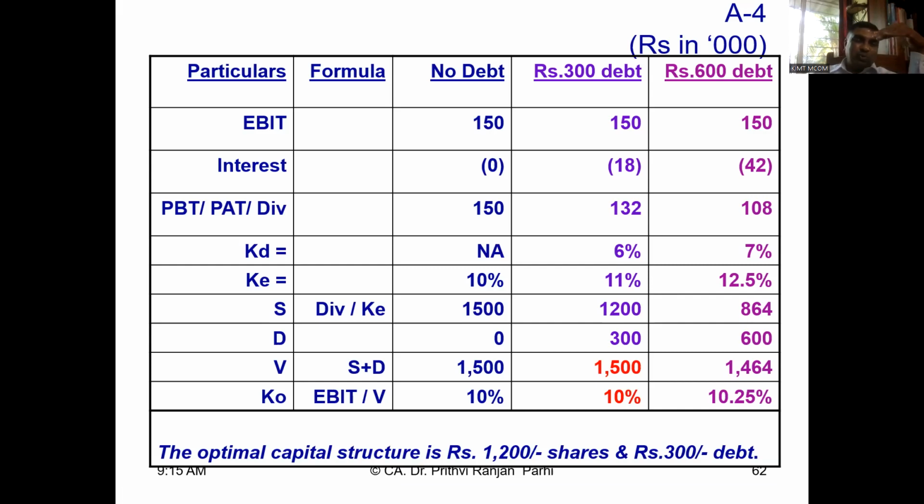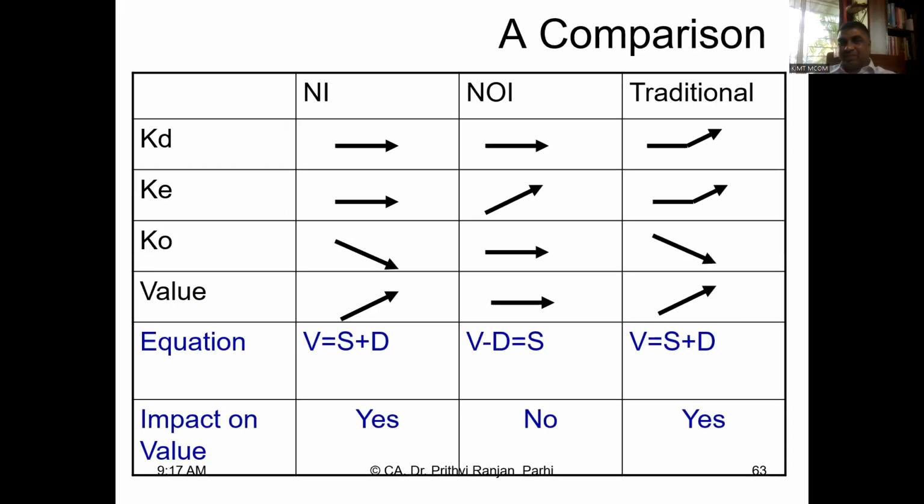Right. And also this shows that the trend is like this. Up to 300 debt, the value is not changing. But beyond that, value will be changing. Value will go down. So this is the understanding we have got out of this.